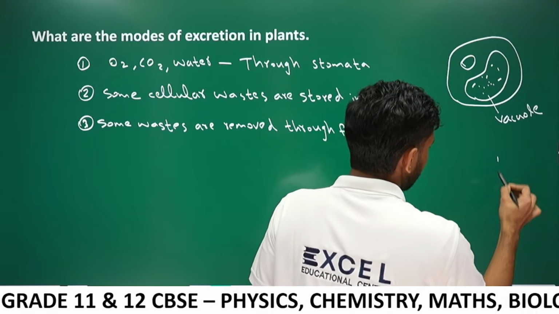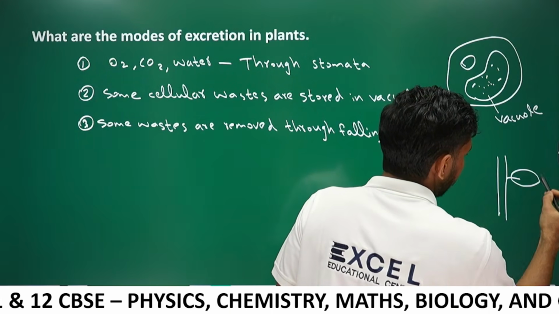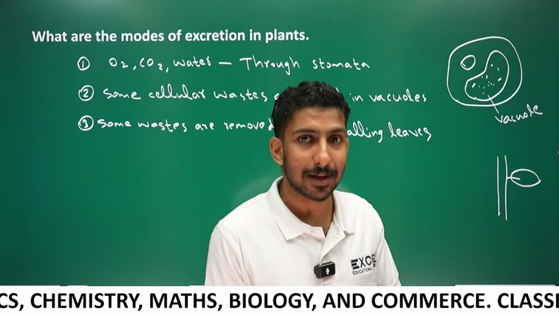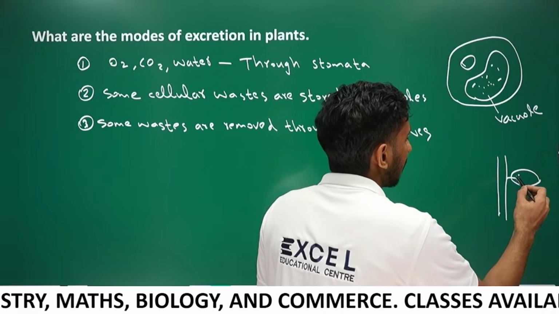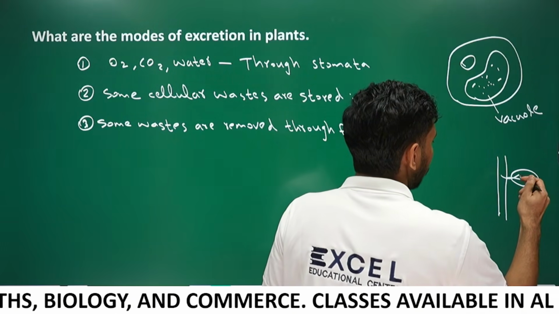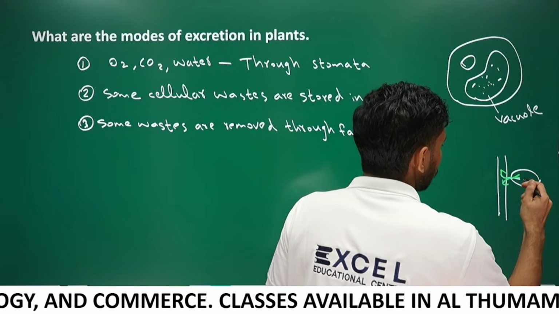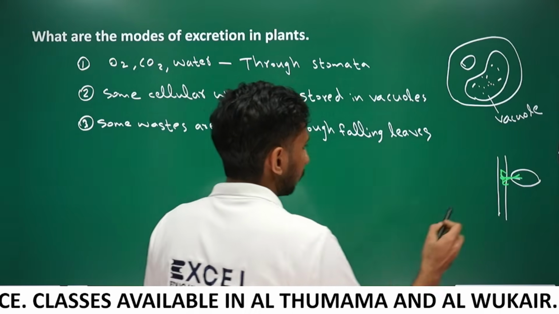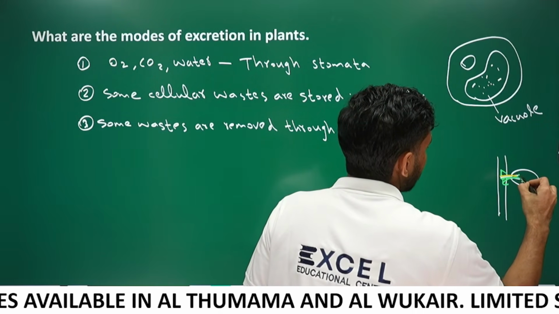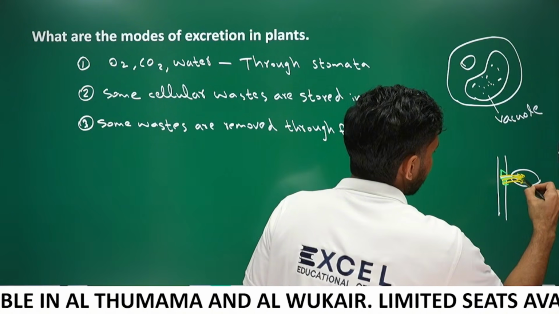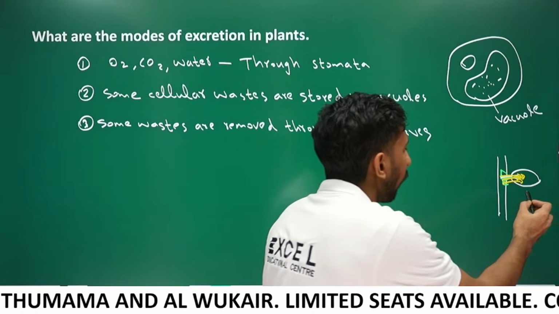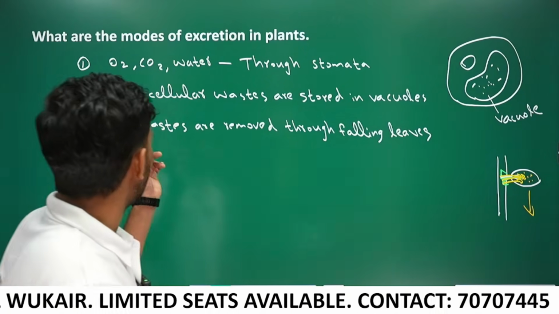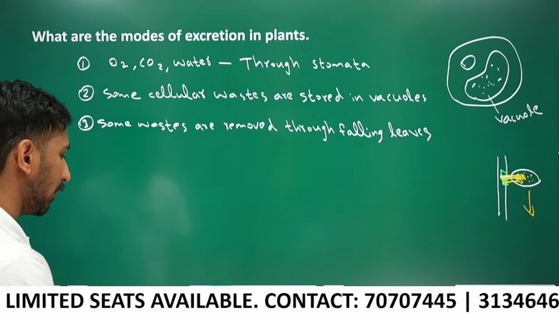This is a plant, this is a leaf. When the leaf is about to fall off, the plant will take back the nutrients from the leaf, and the plant will deposit waste materials into the leaf. When the leaf falls off, all the waste materials will go out. Got it? So some wastes are removed through falling leaves.